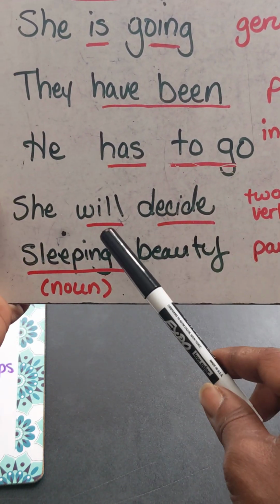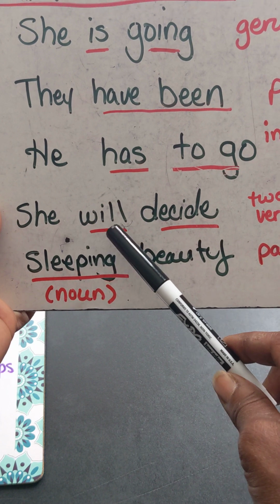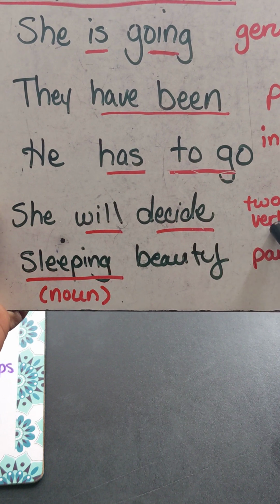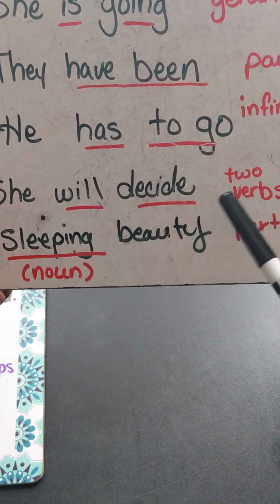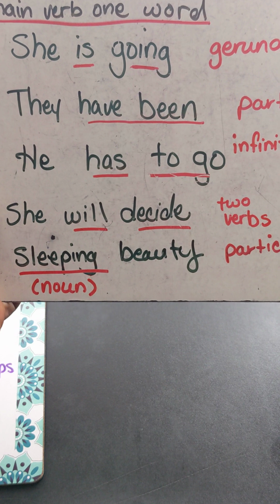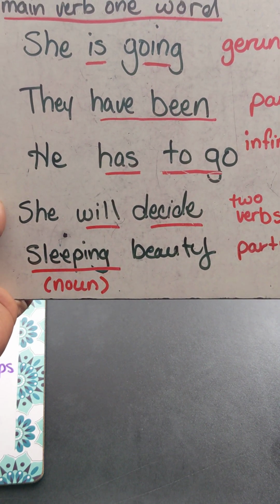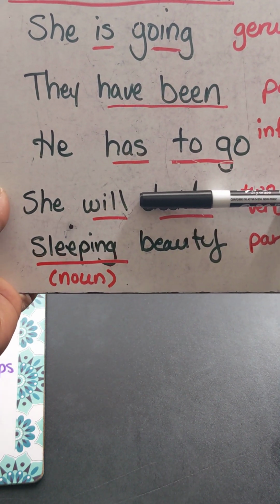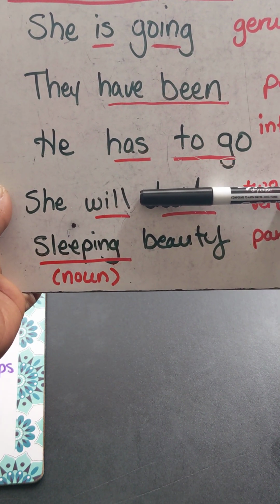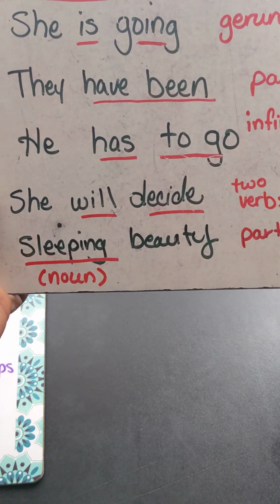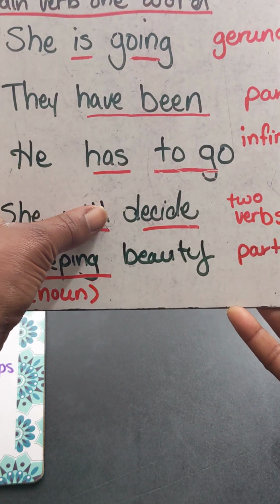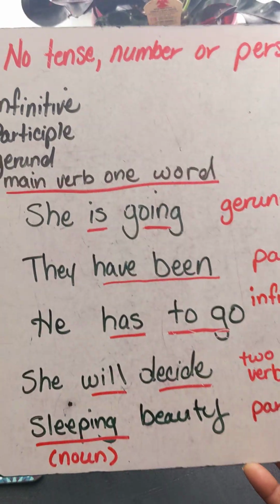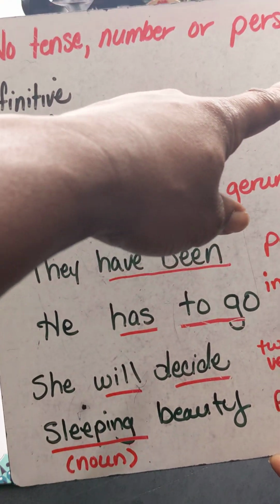Now you got two verbs here, will and decide. She will decide. No, that's not a complete thought because you got two verbs. You have to have just one main verb. She will makes a complete thought. You could say she will, or you could even take will out and put an S at the end of decide so that tense, number, and person can match.